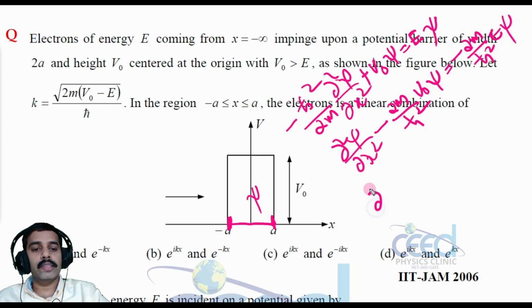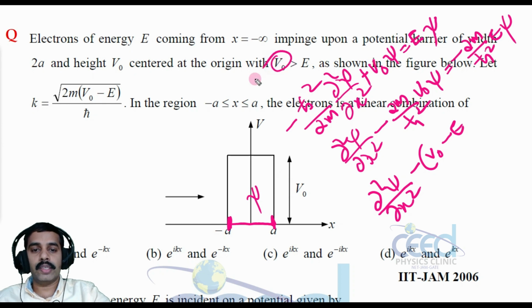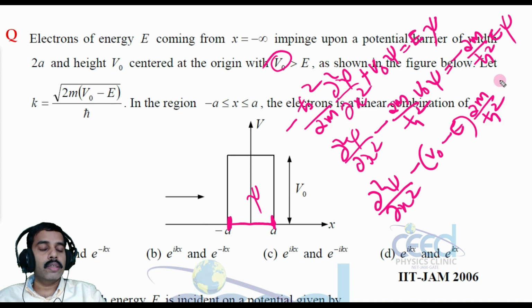So let me take this to this side. So we have to write this as minus of (V0 minus E) into 2m by h cross square psi equal to 0, because V0 is greater, that is given in the question, right? If V0 is less than E, then we have to write E minus V0, then it will be positive.